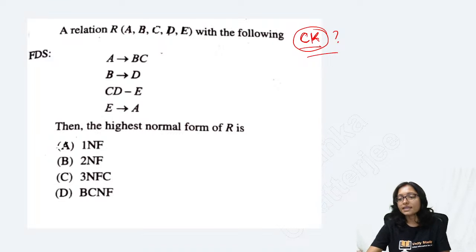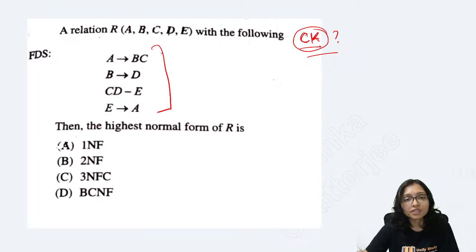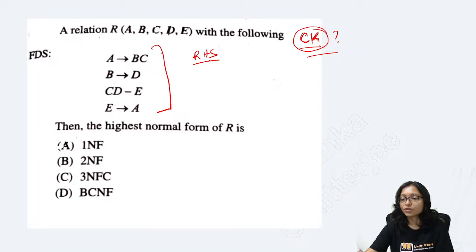A and E. Here the trick will not work, because the right hand side has all the attributes present. If you are thinking about which attribute is not present on the right hand side, everyone is present here. So the trick will not work. Then how can I try?